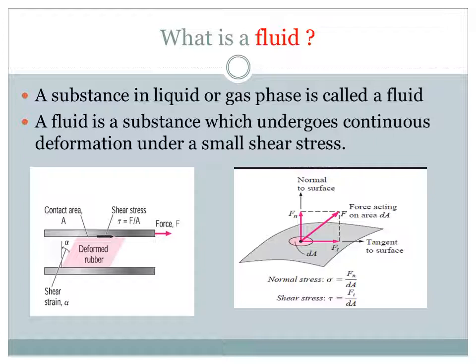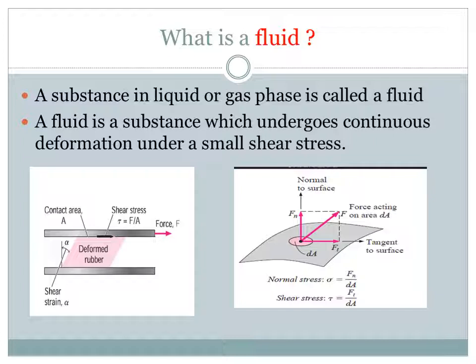When I apply a force parallel to the surface of the rubber, there will be an internal equal and opposite force. This equal and opposite force is called the resistive force. This resistive force per unit area is called shear stress.